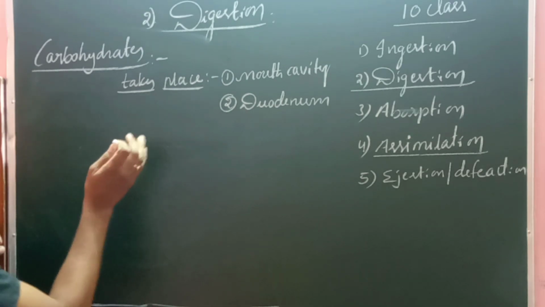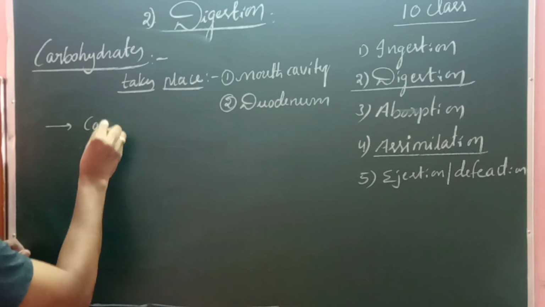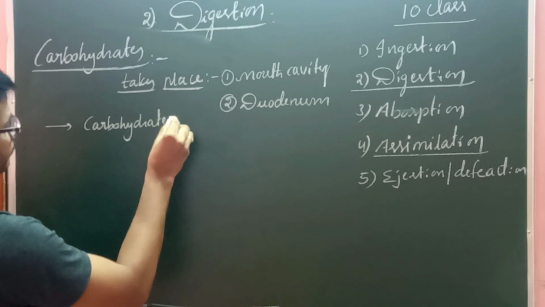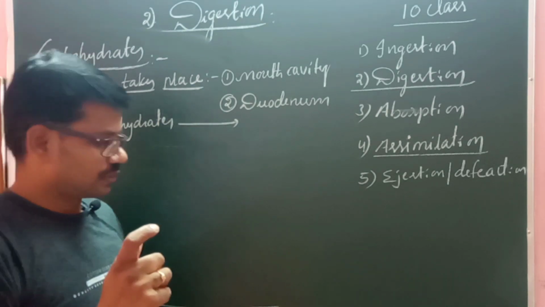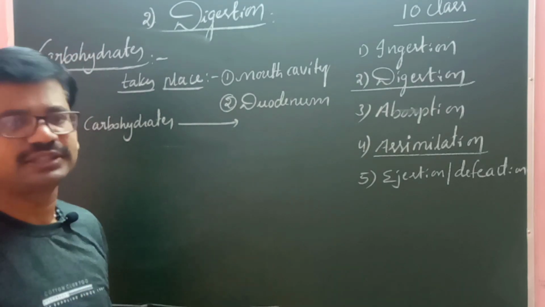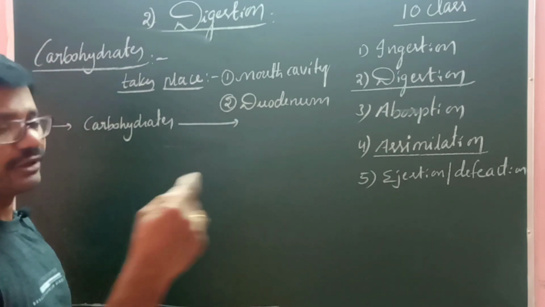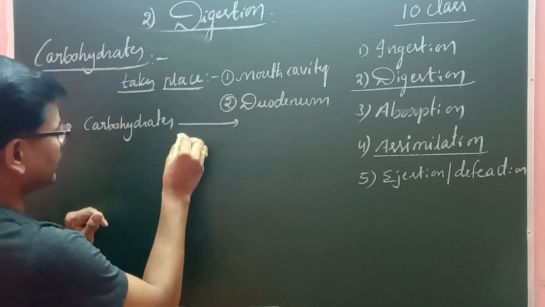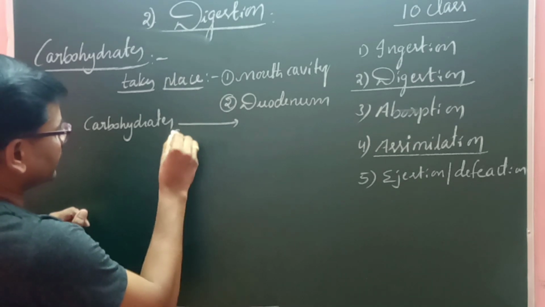So in the mouth cavity, how is the food digested? The carbohydrates are present in the food, right? These are mechanically or physically broken down with the help of the teeth and jaws. At the same time, salivary glands are involved to digest the carbohydrates in the mouth cavity. Salivary glands secrete saliva. Saliva contains salivary amylase.